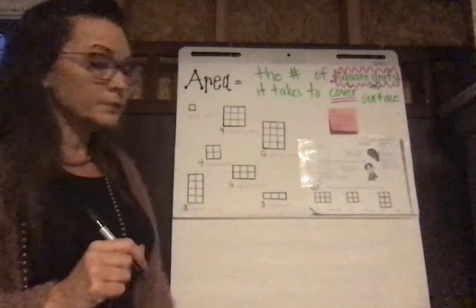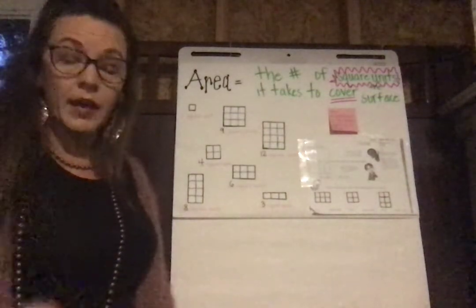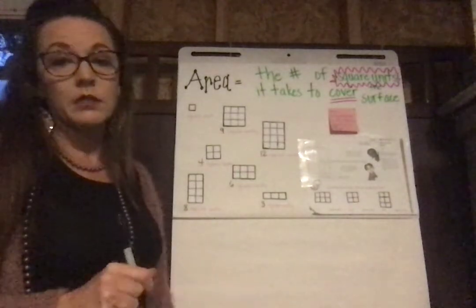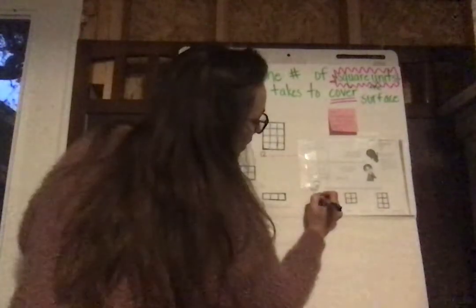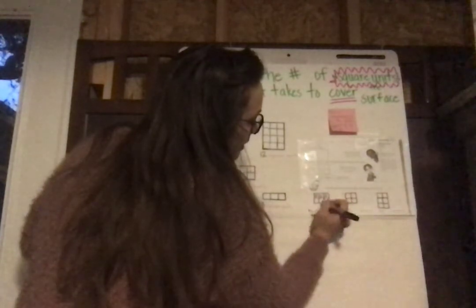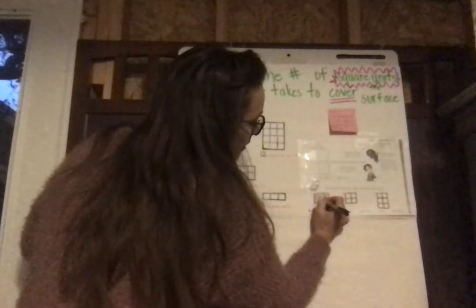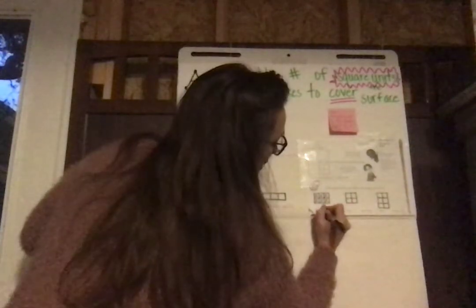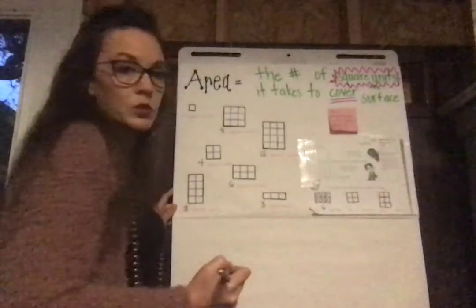So number 1, if I wanted to find the area of each shape, I would count the number of square units it takes to cover that shape. 1, 2, 3, 4, 5, 6. The area is 6 square units.